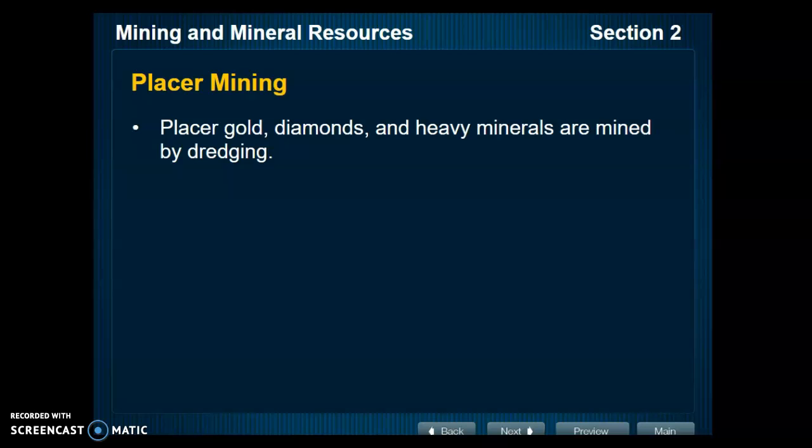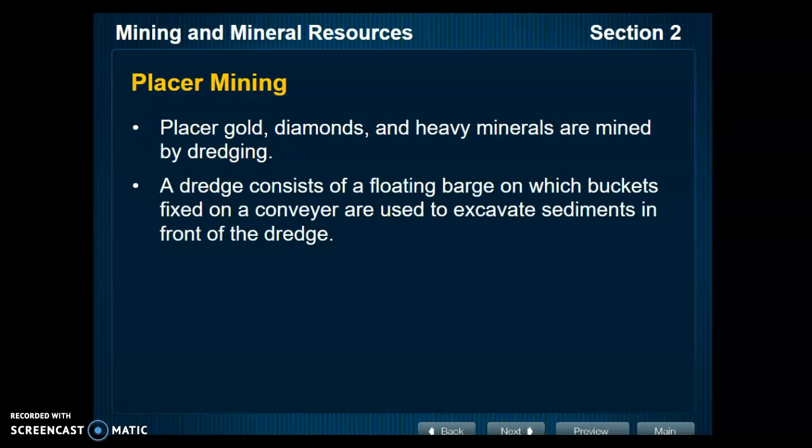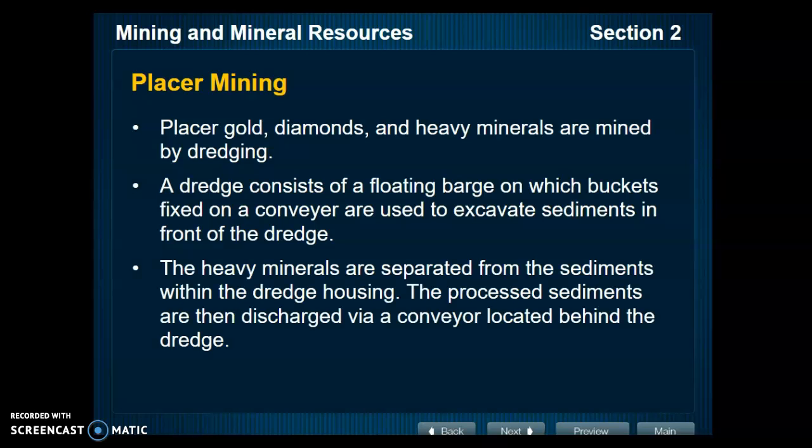Placer gold, diamonds, and heavy minerals are mined by dredging. A dredge consists of a floating barge on which buckets fixed on a conveyor are used to excavate sediment in front of the dredge. The heavy minerals are separated from the sediments within the dredge housing. The processed sediments are then discharged via a conveyor located behind the dredge.